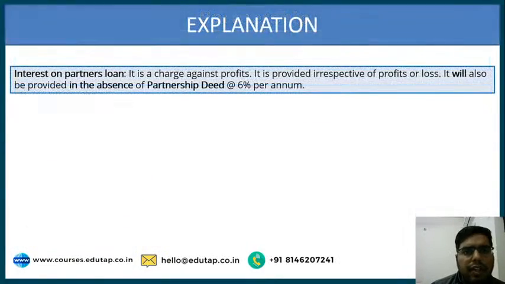In absence of anything mentioned in the partnership deed regarding partner's loan, you shall be paying interest at the rate of 6% per annum. And one more important thing, it will be paid irrespective of profits or losses. Even if there are losses in the firm, partner's loan interest will definitely be paid.